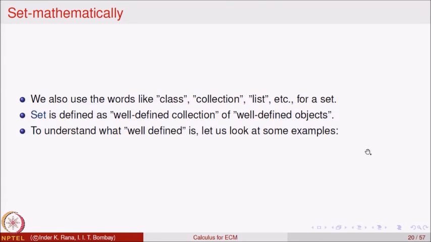So, our basic thing is we are looking at a concept called collection of objects, and we are trying to understand what a well defined collection and a well defined object mean. I will do it in the next part of the lecture.